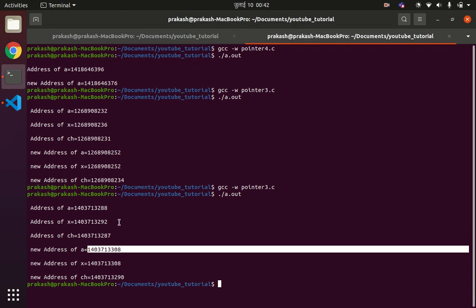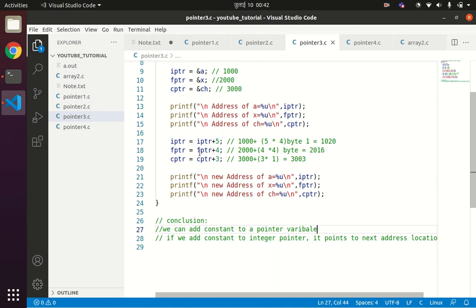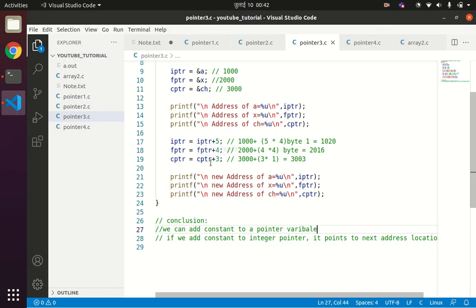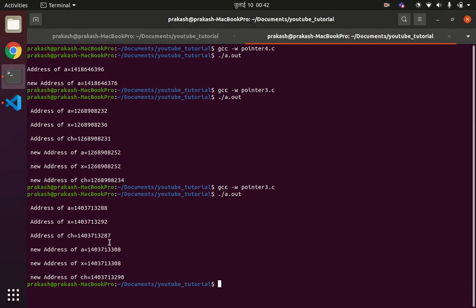Now I am incrementing the fptr by 4, so 92 plus 4 into 4, which is 16, will be 108. And again we are incrementing the character pointer variable by 3, and the size of a character is 1 byte, so 3 into 1 is 3. In this case 87 plus 3 will be 90. So you can see the result. In this way, by adding a constant to a pointer variable, we point to the next address location. If we subtract a constant from a pointer variable, we point to the previous address location.